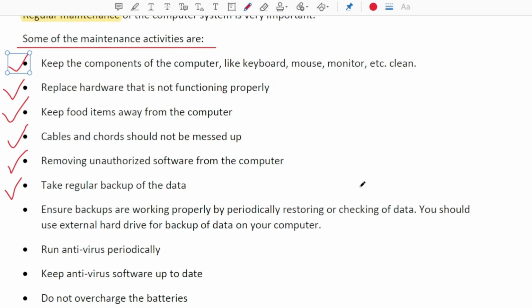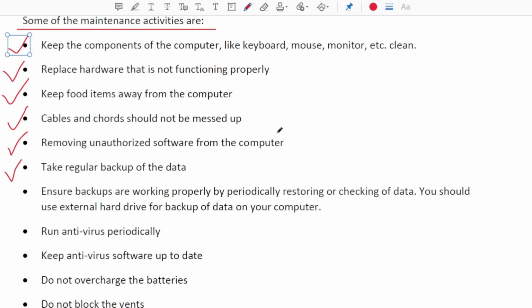You can always keep a regular backup, or you can upload it on your Google Drive or some other drive options on your mail. You can always keep that, or on your pen drive. Ensure backups are working properly by periodically restoring or checking the data. So you have to see that proper backups are taken and periodically restoring or checking of the data is done. You should use an external hard drive for backup of the data. So either you can use pen drives with larger capacities or an external hard drive.